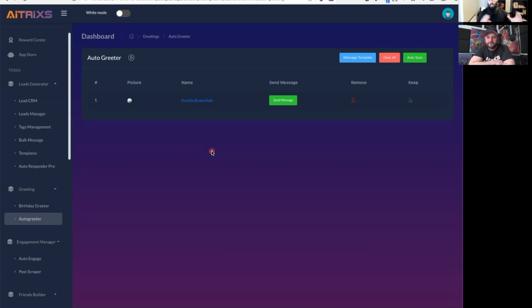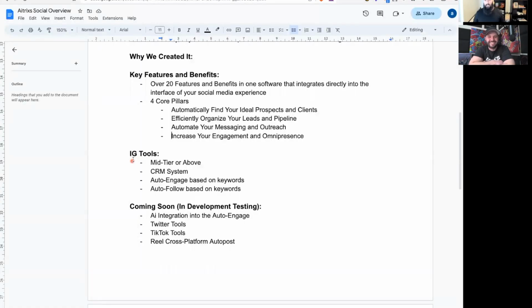So again, there's a lot of other features, a lot of other tools. We didn't want to make this an exhaustive thing. We wanted to cover the meat and potatoes, the main things that are really going to help you. So in addition to that, is there anything before we dive into the IG tools that you want to add, Dylan?